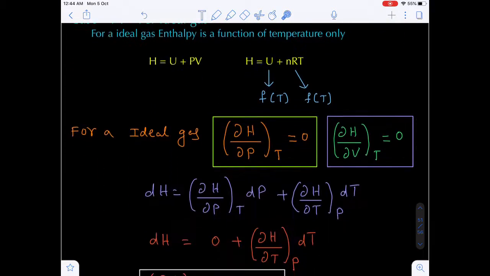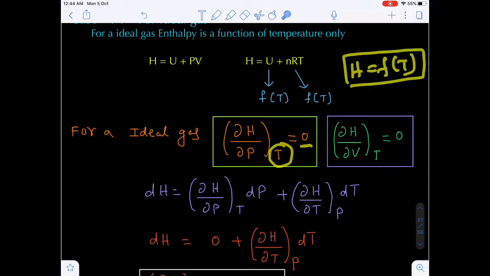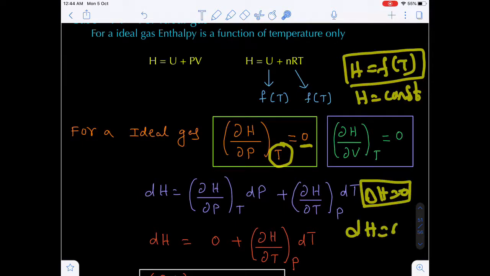This is very important. For an ideal gas, del H by del P at a constant temperature is 0. Temperature is constant, that means the enthalpy of the system is constant, because enthalpy is a function of temperature. When the enthalpy is constant, the change in enthalpy, delta H or dH, will be 0.